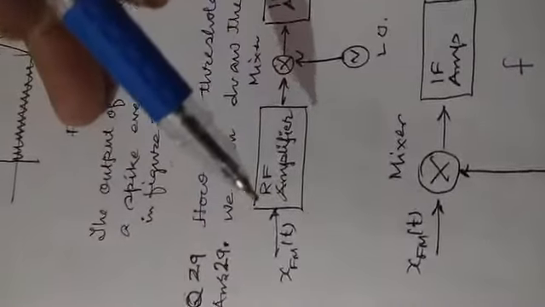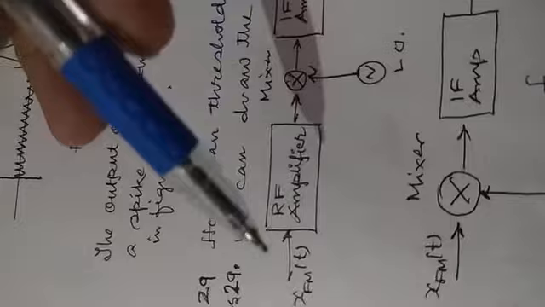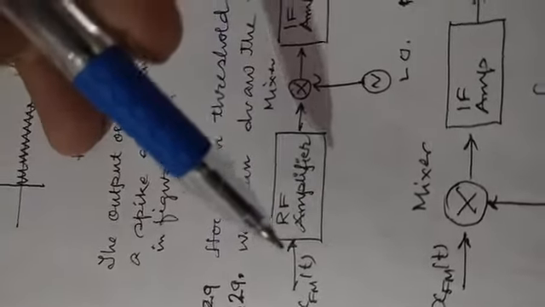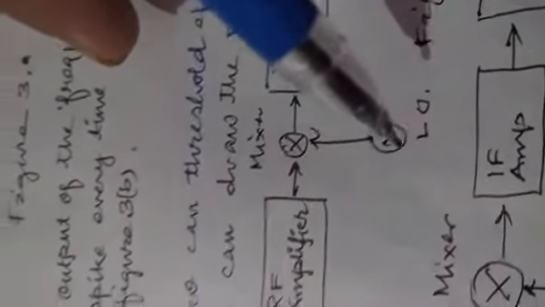This threshold effect can be reduced. Earlier, in the FM receiver system, we have an RF amplifier, a mixer, a local oscillator, an IF amplifier, a limiter, a frequency discriminator, and an audio amplifier. This local oscillator generates a single frequency, but that frequency is not a function of any other control signal.